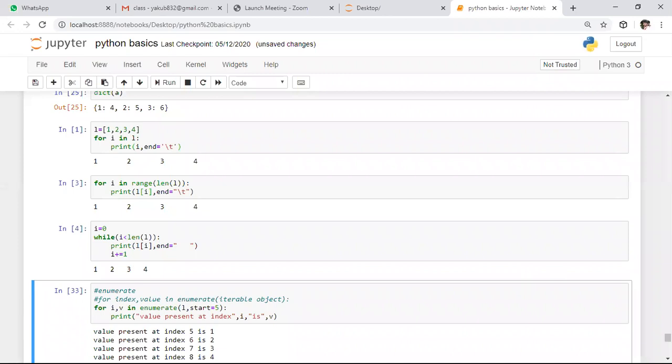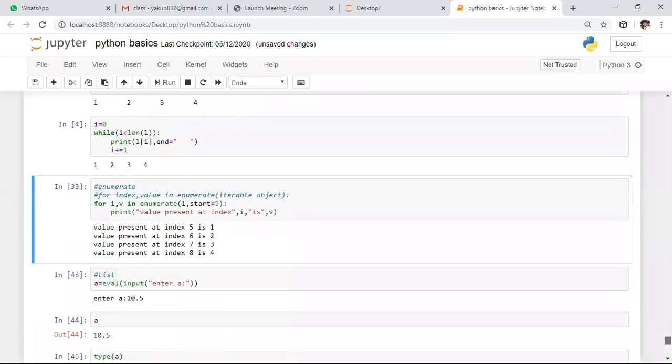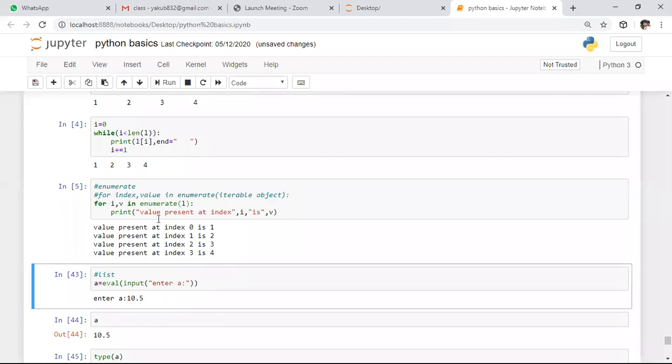To iterate through this data structure, if we want to access the index as well as the value, we have the enumerate function. The syntax is: for index, value in enumerate, and inside the brackets we need to specify the iterable object. In our scenario, the iterable object is nothing but a data structure. It might be a list data structure or a set data structure. Here I'm not specifying the starting value. After this, I am executing this portion.